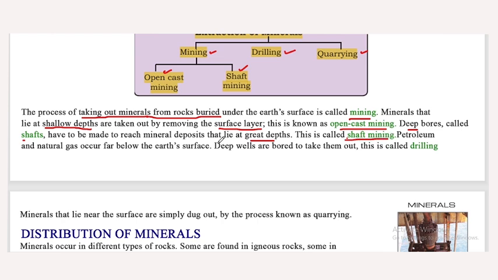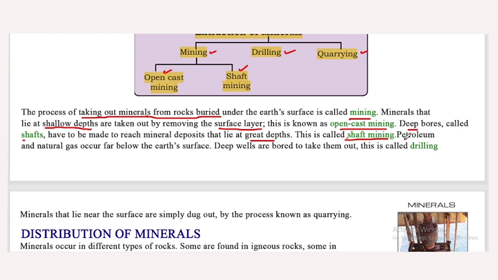Because the minerals are deep inside the earth, we need deep bores, and these bores are called shafts. So by this method, it is called shaft mining. The first one is open cast mining. It's removing the surface layer, a simple process, and that's called open cast mining. The second one, where deep minerals are extracted, is called shaft mining.